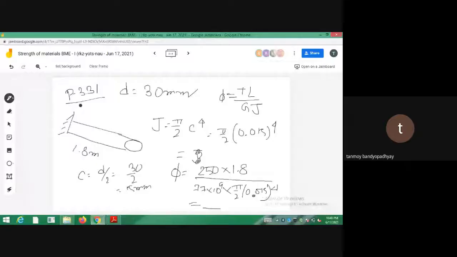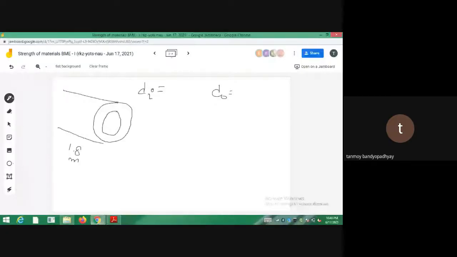And if it is a hollow shaft, just the same thing you follow. Just the J thing will change. So the thing we discussed was solid shafts. Suppose it is a hollow shaft of length say 1.8 meters, and the diameters are given. So internal diameter and outer diameter. Outer diameter was like 30 millimeter, and the inner diameter was like 20 millimeter.